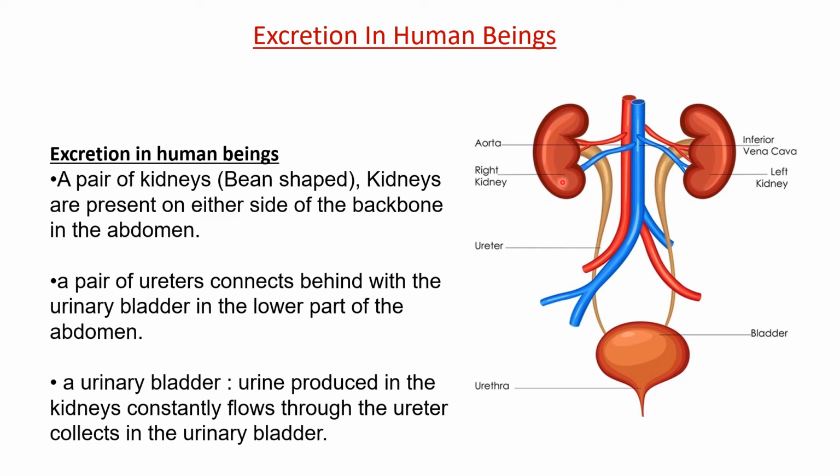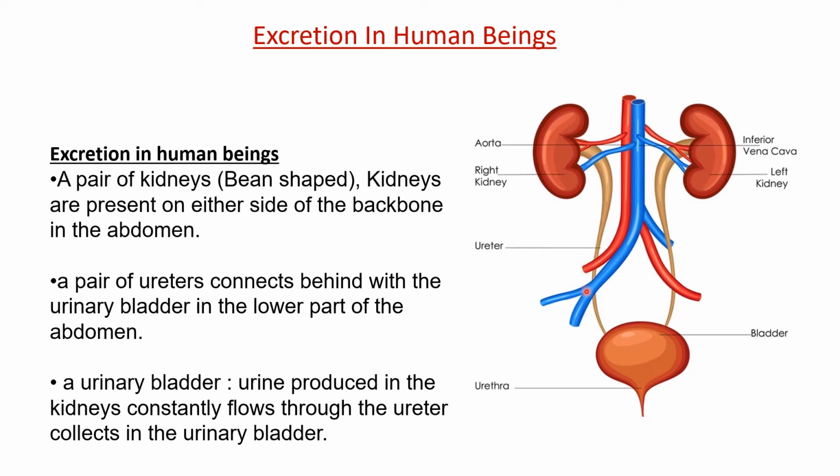You can see that the right kidney is a little lower than the left kidney, because on the right side of our body the liver is present, and the liver is the largest glandular organ, in the form of a gland. Otherwise skin is the largest organ, but the liver is the largest glandular organ. Due to the presence of the liver on the right side of our body, the right side kidney is a little low. Then we have a pair of ureters.